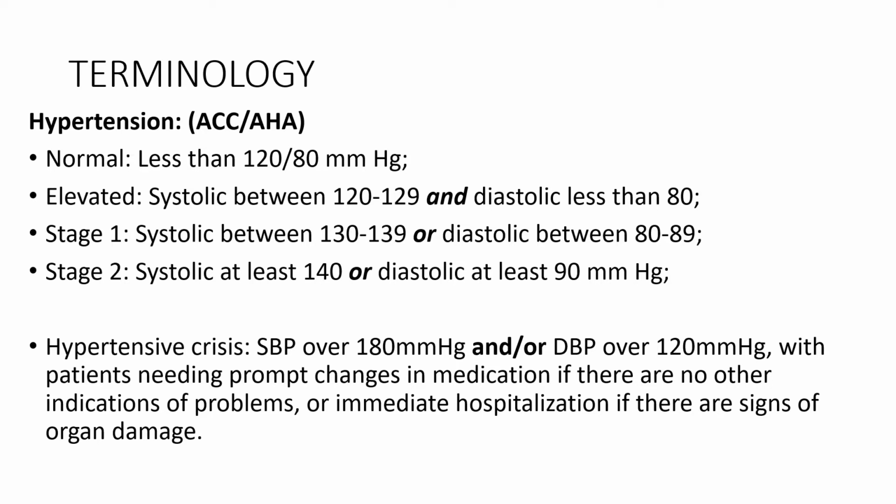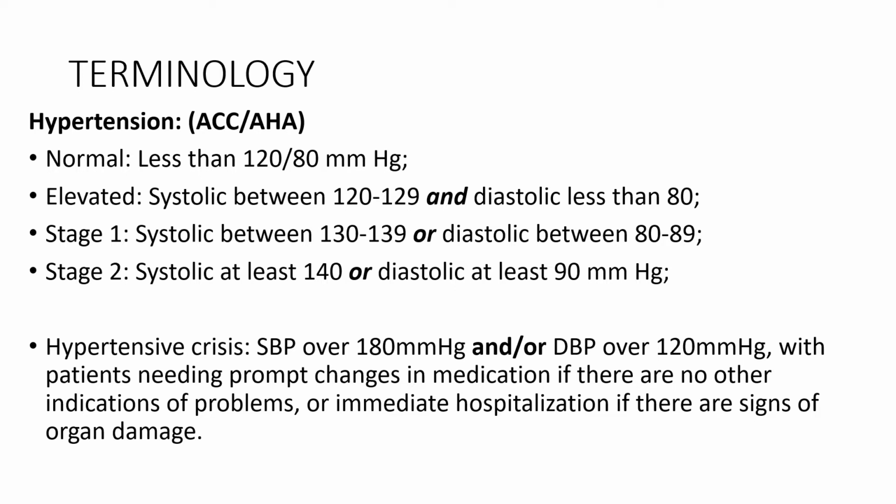Basic terminology. Hypertension, as we all know, this is given by American College of Cardiology and American Heart Association. The normal blood pressure is systolic less than 120 and diastolic less than 80 millimeter of mercury. If the systolic blood pressure is between 120 to 129, with the diastolic pressure being normal, it is called as elevated blood pressure.